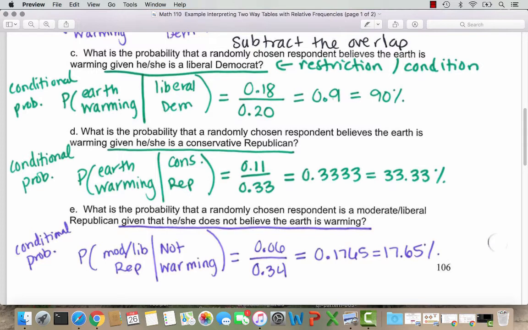Part D asks us to do a similar calculation, but now our condition is that he or she is a conservative Republican. So notice in our notation, after "Earth is warming" in this probability, after the line there, we've put conservative Republican, or CONSREP for short. So that tells us that we are restricting this calculation to conservative Republicans. This is the shorthand notation for conditional probability. You can draw a line here and then put after the line which group you're restricting to. You could also use the words "given that they're conservative Republican" when you write up your probability.